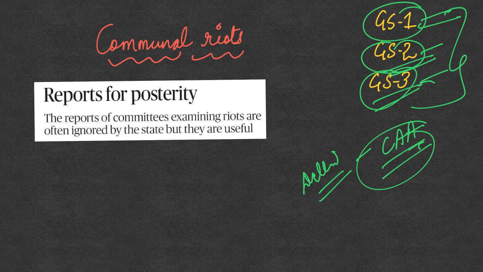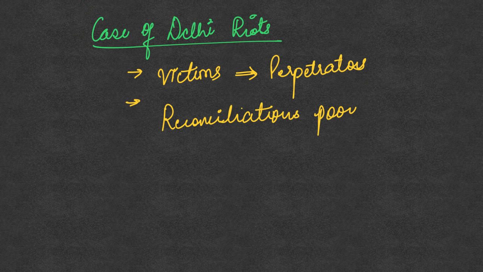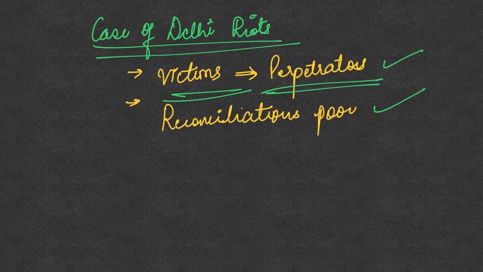So now we will discuss the communal riots that happened in Delhi and what observations were made. So first, the case of Delhi riots shows 2 very important observations. First is that many of the victims were themselves treated as the perpetrators of the violence. And also, once the communal violence subsides, then a reconciliation process will have to be done between the 2 warring communities.